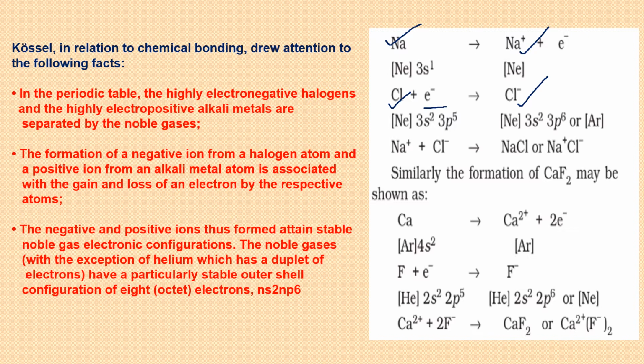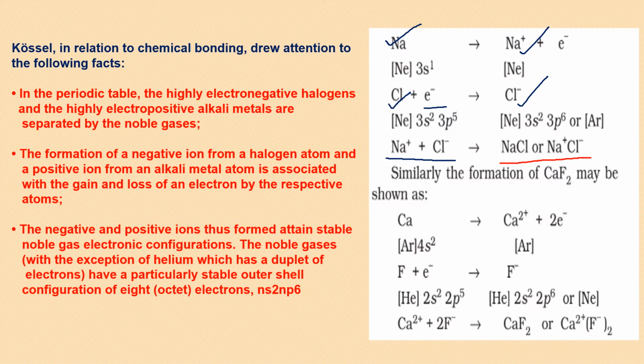That is basically associated with this loss and gain of electron. We already know about it, that electrovalent bonds are formed like this only, that electrons are transferred from one atom to another atom, and we get negative and positive charges which have electrostatic force of attraction between them because of opposite charges, and they give rise to the lattice.